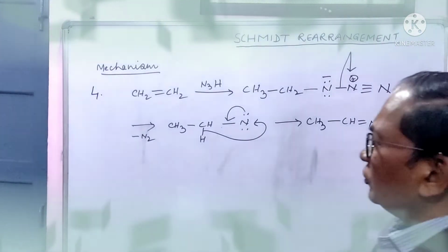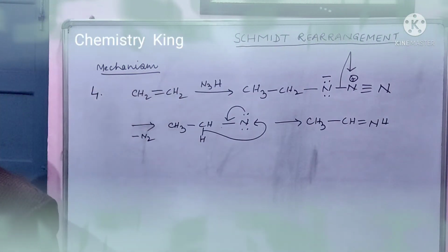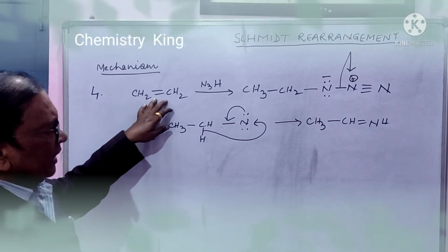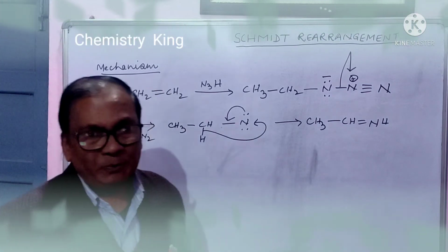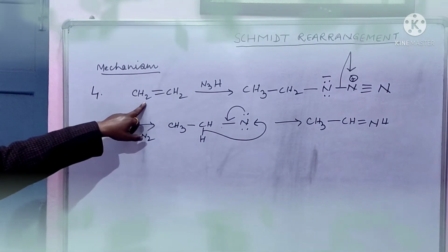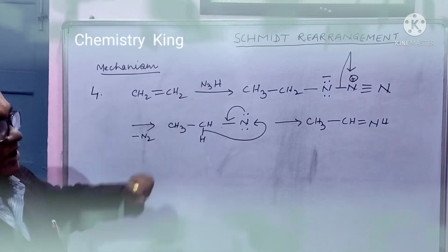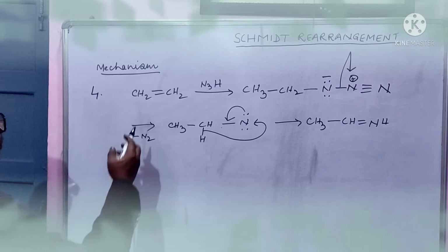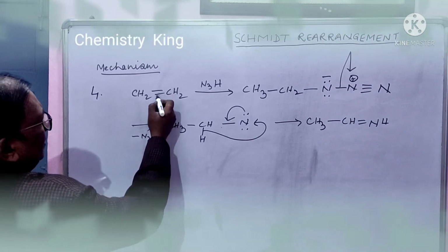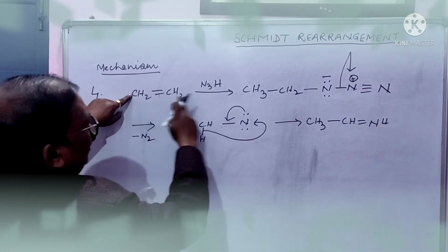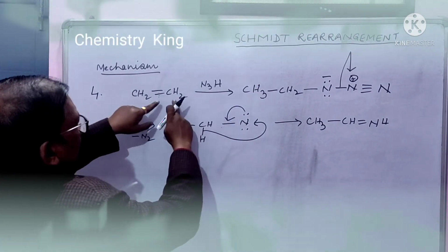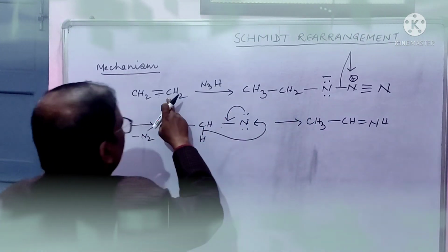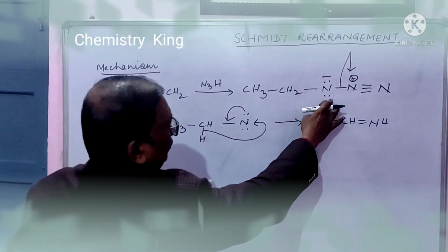Now, let us see the fourth mechanism. Here, we will see how alkene will give imine. It is ethene, and it is hydrazoic acid. The pi bond will break in this fashion. Hydrogen will come here, leading to methyl, and the azide ion will come here at this carbon, leading to this.